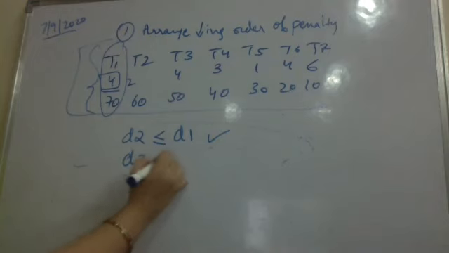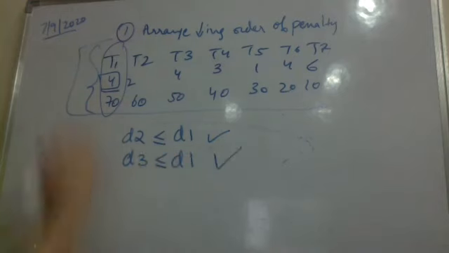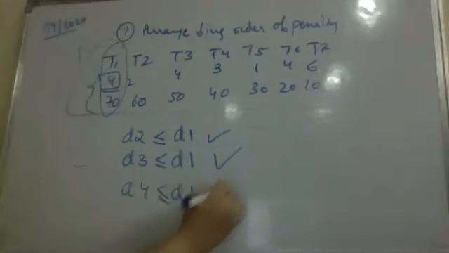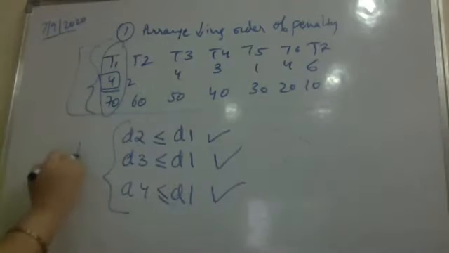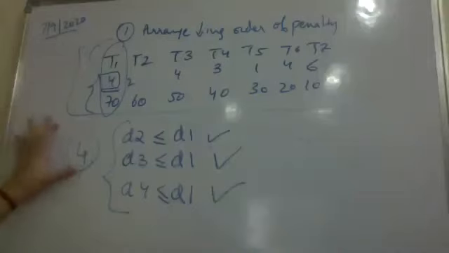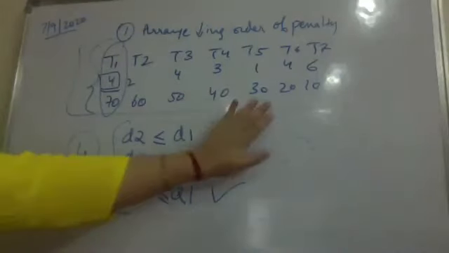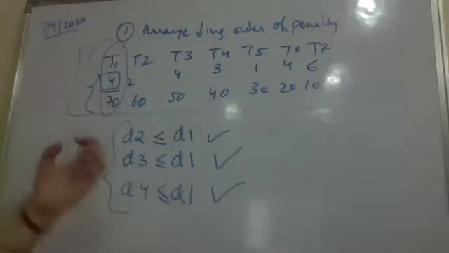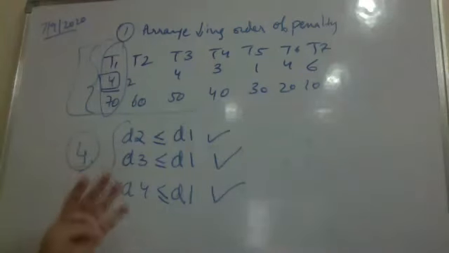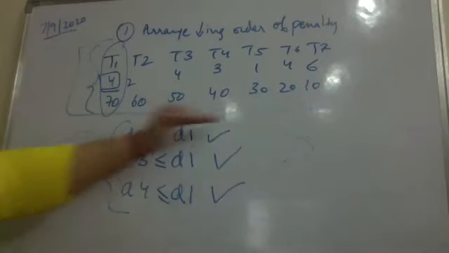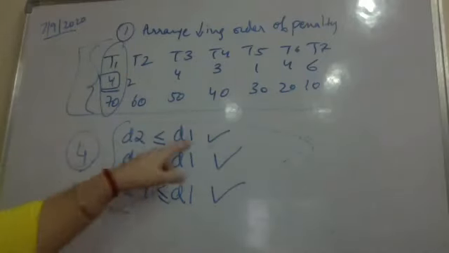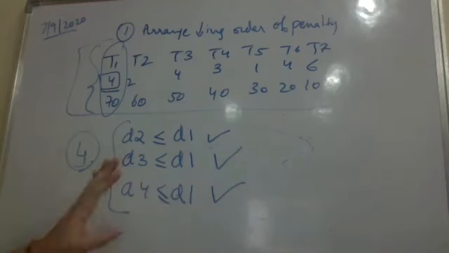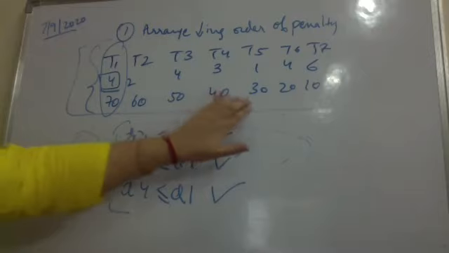Deadline of task 3 is also less than or equal to deadline of task 1, also included in the set. Deadline of task 4 is also less than or equal to deadline of task 1, also included in the set. Now the number of tasks in the set is already 4. More tasks may have deadlines within this. Deadline of task 5 is also less than deadline of task 1. But if the set has 5 tasks, then in 4 time units you will not be able to perform all. So that will not be independent. So till 4, in the decreasing order of the penalty, I am checking whether the deadlines are less than the deadline of task 1 or not. That means within 4 units, I can perform these as independent tasks.